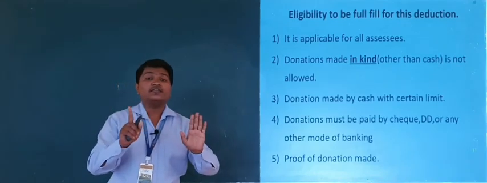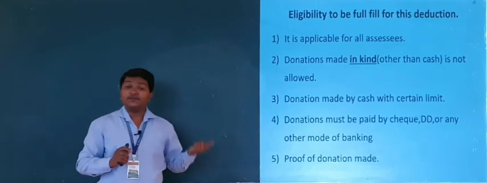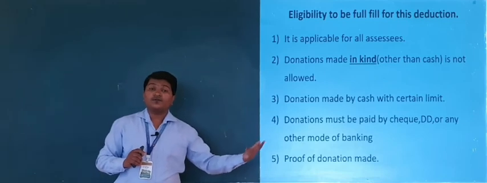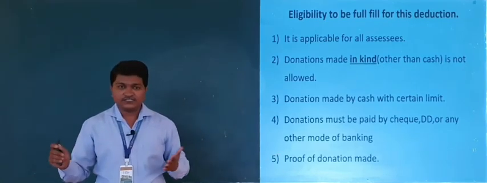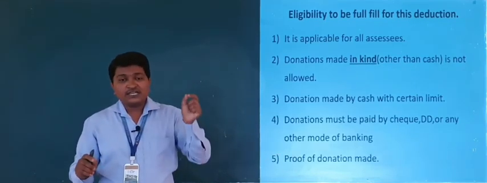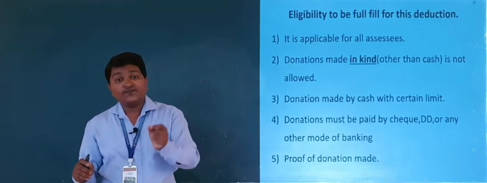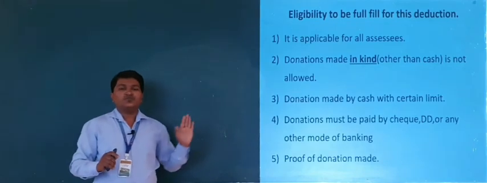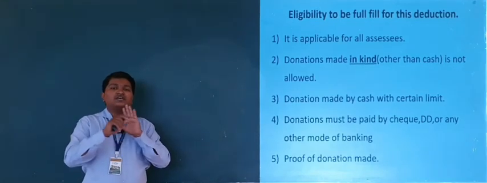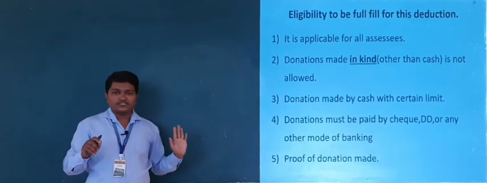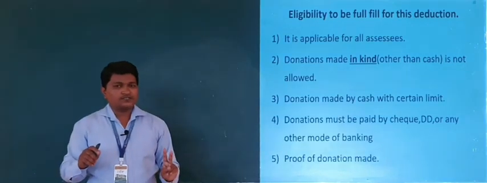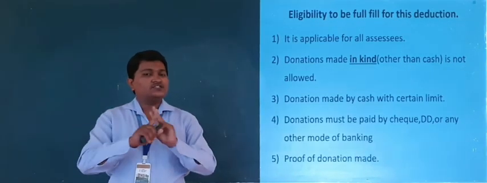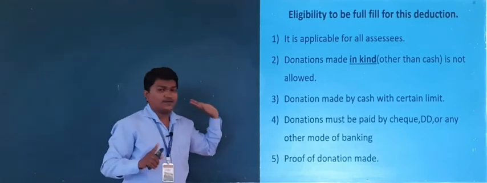No, in kind it is not eligible. In kind means in the form of food, cloth, material, medicines, like this. Donation must always be in the form of cash only. In-kind donation is not eligible for deduction. It is the most important part.